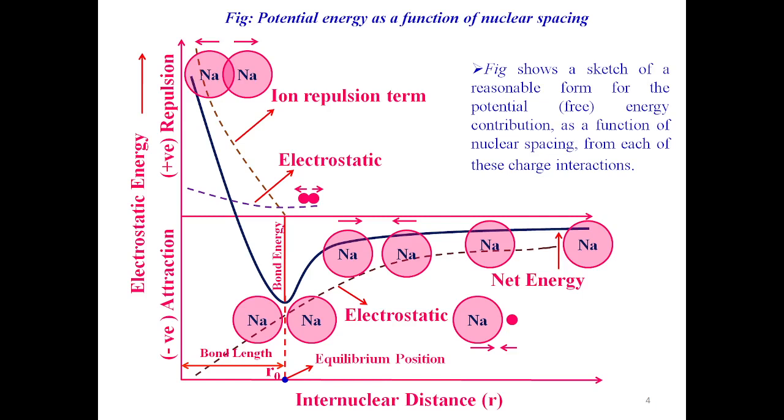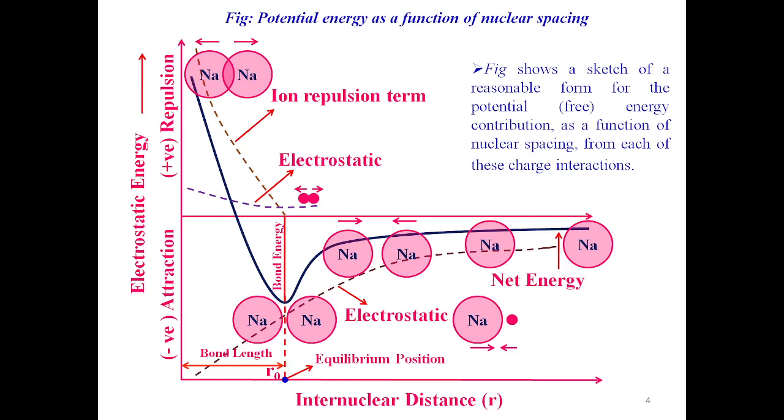When the distance increases, the electrostatic attraction gradually increases and the electrostatic energy due to the repulsion terms gradually decreases. At a certain distance, let us say R0, the metallic bond is very stable, which is known as the equilibrium distance. At equilibrium distance, the ion repulsion term reaches 0. But still, the free electron repulsion is there.